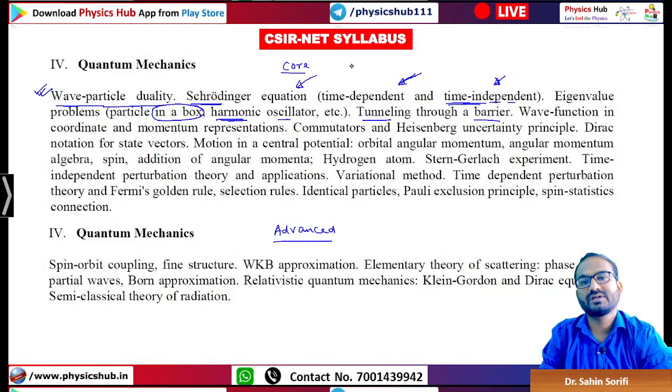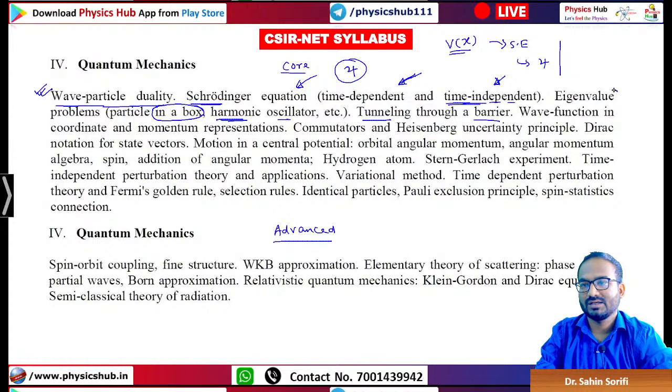You'll be given different types of potential. It may be some Dirac delta potential or some other new kind of potential, and you have to plug those potentials into the Schrodinger equation and solve. The solution will be the wave function psi. So mainly you will be given V of x, you will plug it into the Schrodinger equation, then you will get psi as the solution, and many times you will be asked to find the eigenvalues.